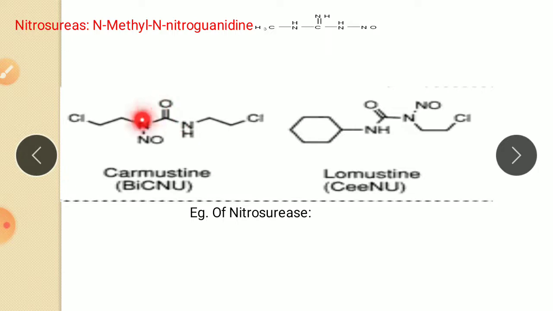Nitroso means NO. It is a nitroso. Urea, it is a urea structure, NH2-C=O-NH2. So here one hydrogen of urea is replaced by this ring, or here by an ethyl halogen. Here hydrogen is replaced by a nitroso group, here also a nitroso group. So it is an example of a nitrosourea derivative.